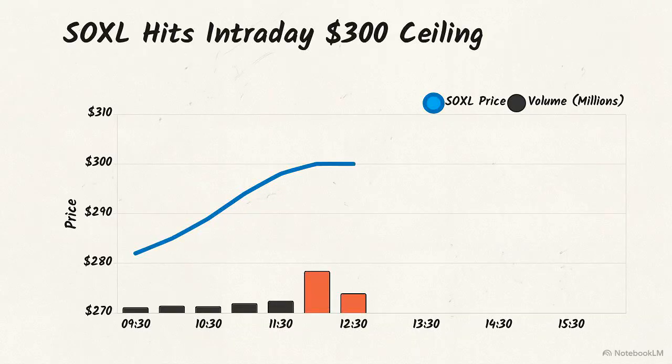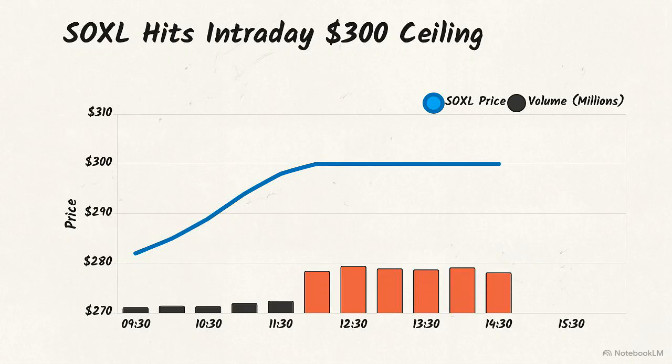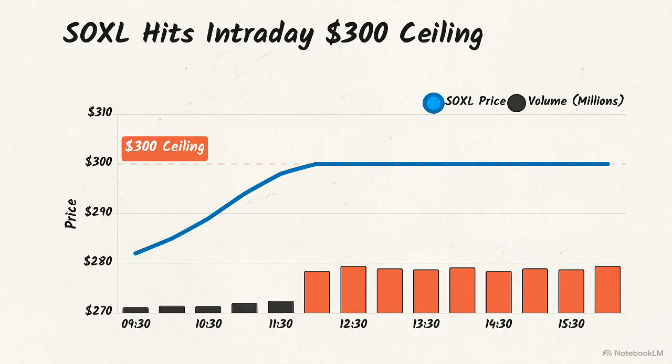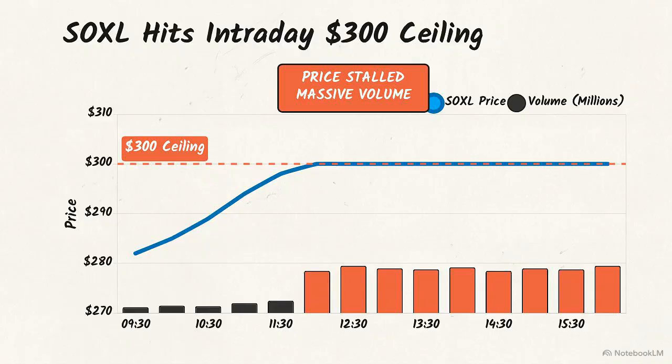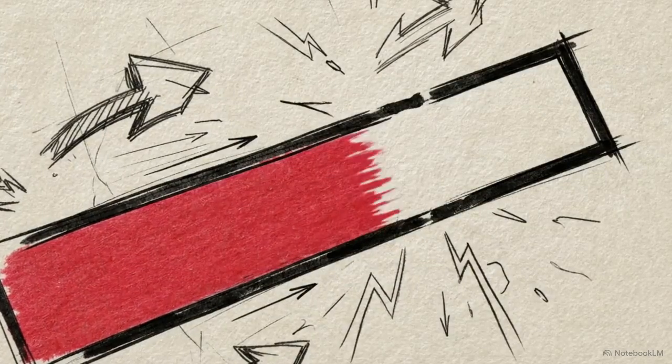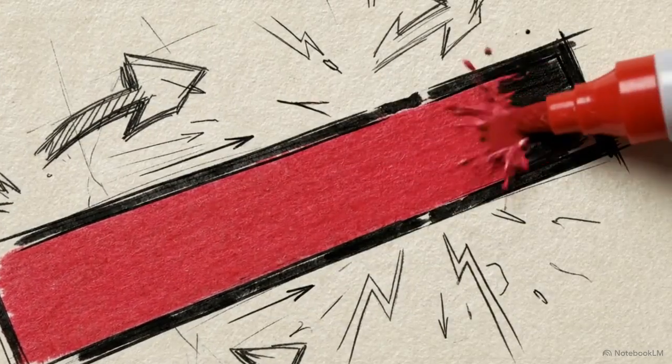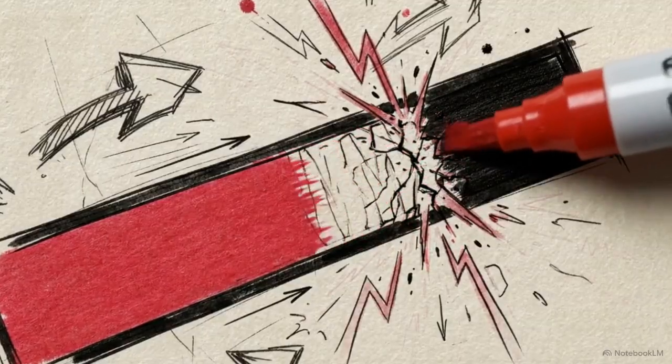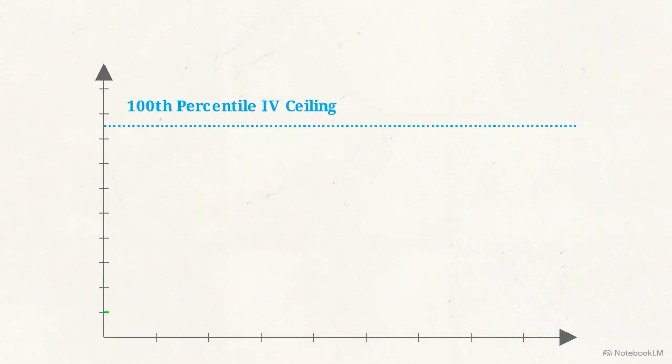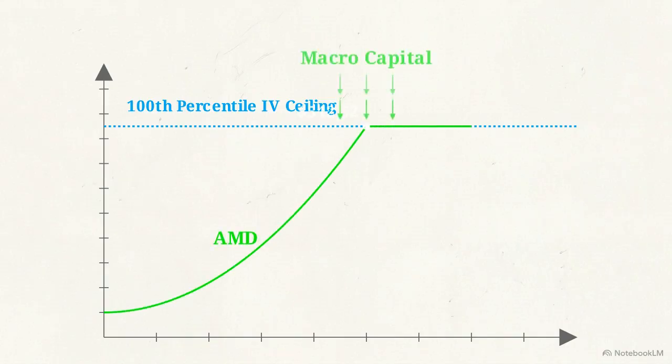The broader semiconductor fund, SOXL, completely stalled intraday at a $300 ceiling on massive volume. SOXL's implied volatility completely maxed out at the 100th percentile. Options premium costs had hit an absolute mathematical ceiling. Once localized options premium costs hit that 100th percentile ceiling, the asset's micromomentum becomes highly fragile. It requires a constant influx of new macro capital just to maintain its current price.